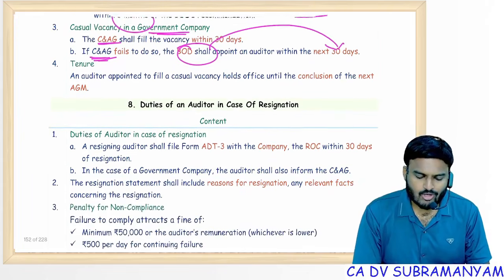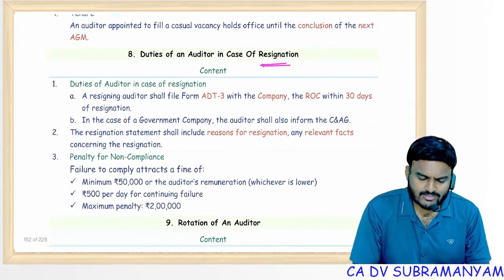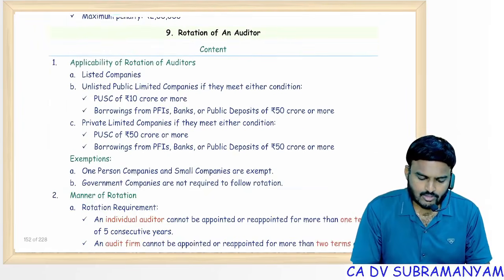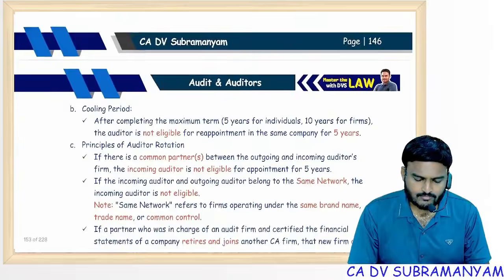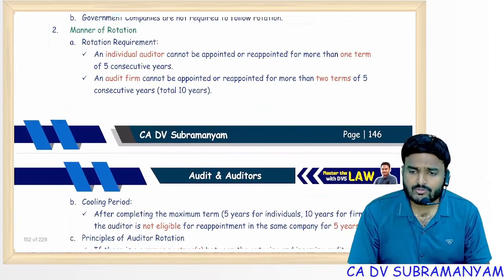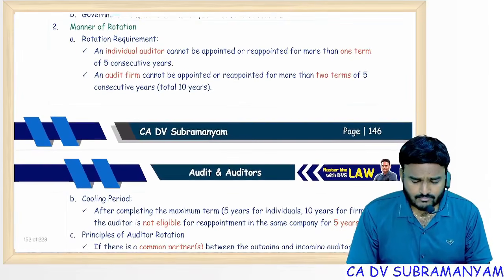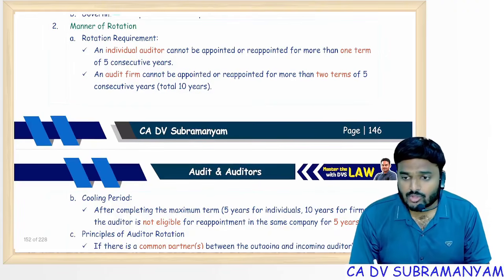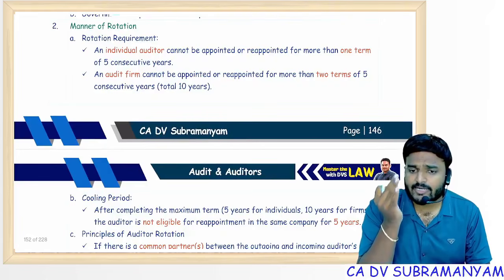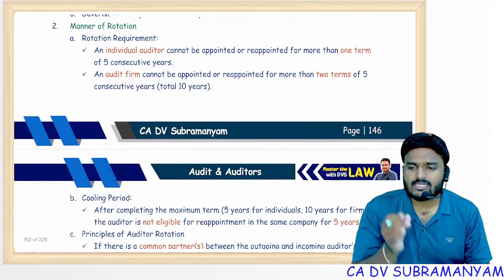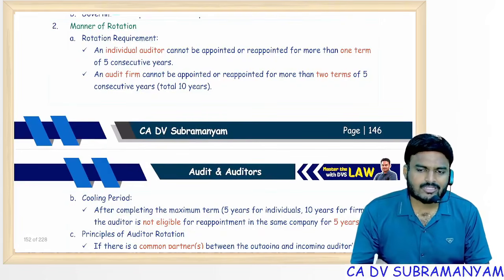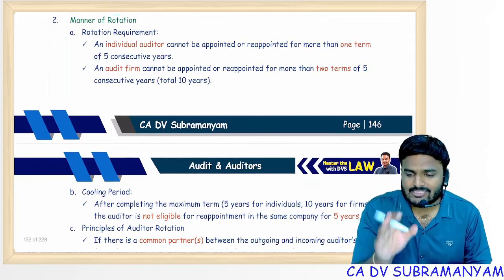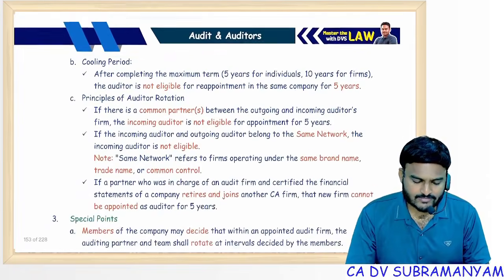Casual vacancy. Already auditor resignation duties I told, right? So communication. Rotation of auditor also I covered. 1 term of 5 years for individual auditor, 2 terms of 5 years for firm of auditors. Auditor tenure under previous Companies Act is also considered, but transition 3 years period is given. That means incompleted period or 3 years, whichever is higher you can serve, in case your company is covered under rotation of auditors concept.